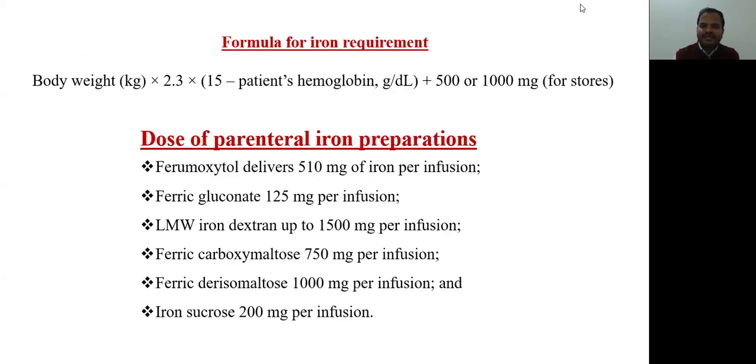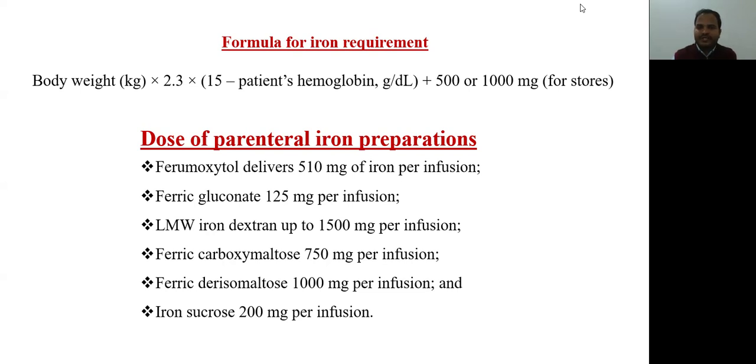Now we will see the formula for iron supplement. How much iron will be given to the patient? It will not be given blindly to each and every patient. We should calculate the iron deficiency in that patient, and then only we should give that much required iron supplement to that patient. How is the iron requirement calculated?